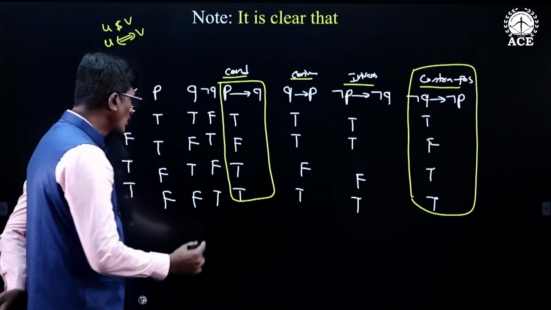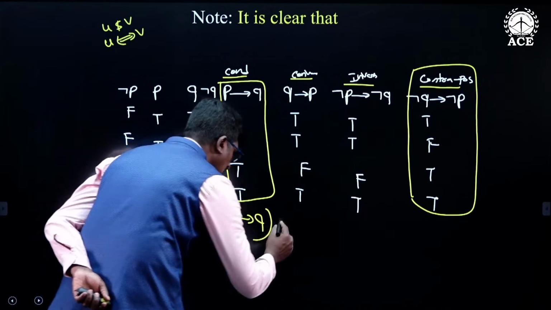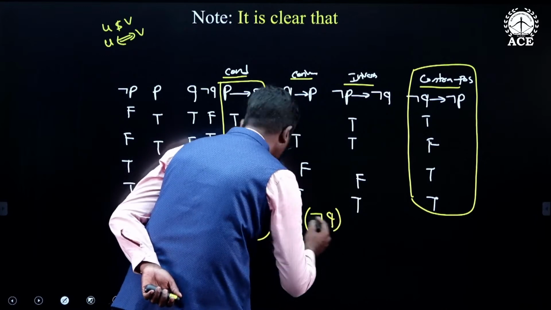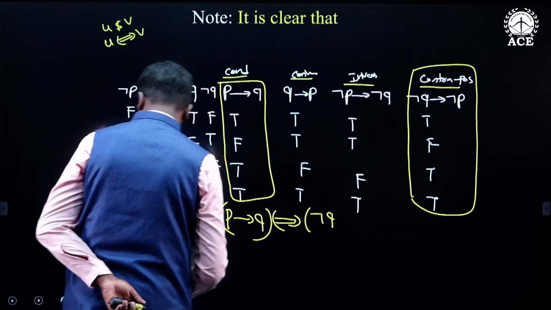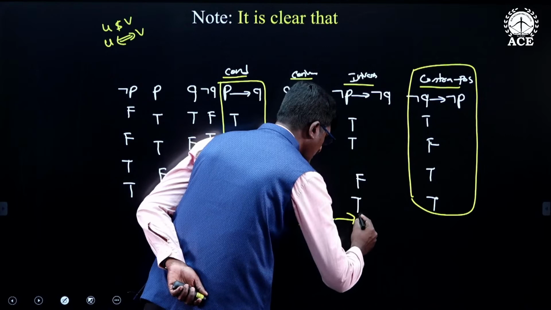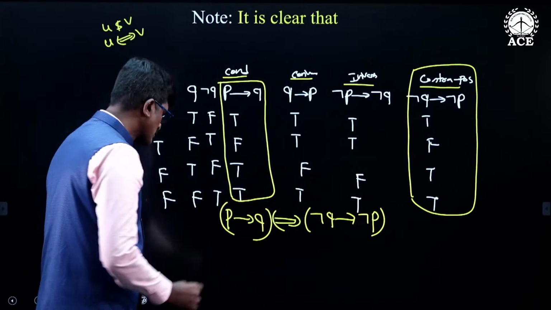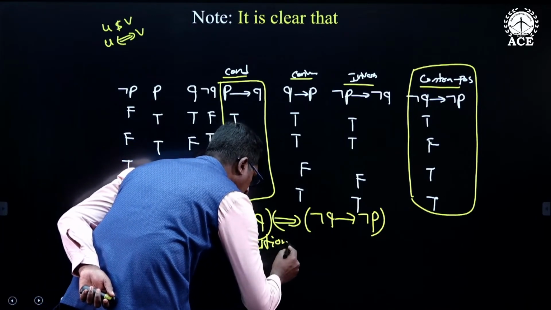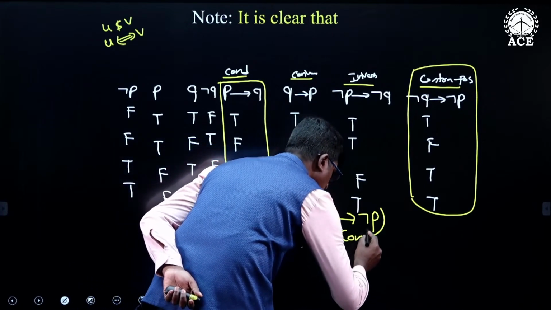Therefore, we conclude that P conditional Q is logically equivalent to negation Q conditional negation P. That is, the conditional is logically equivalent to the contrapositive.